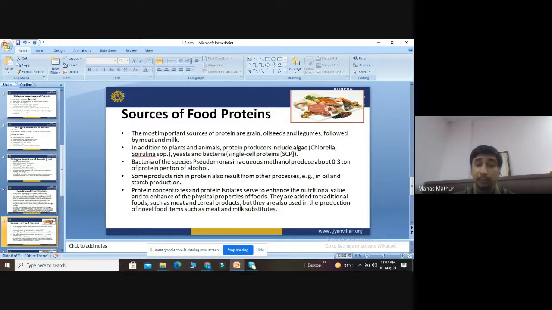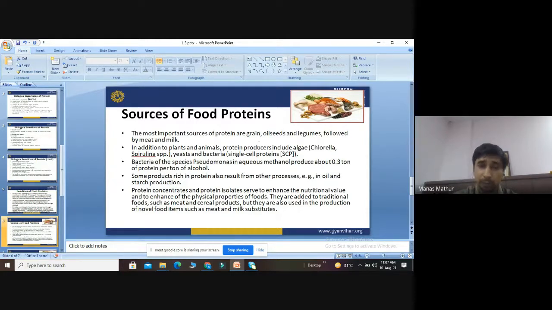Bacteria like Pseudomonas in aqueous methanol produce about 0.3 ton of proteins per ton of alcohol. Okay, so Pseudomonas bacteria has a very unique property that in the aqueous methanolic solution, they produce about 0.3 ton of protein per ton of alcohol.